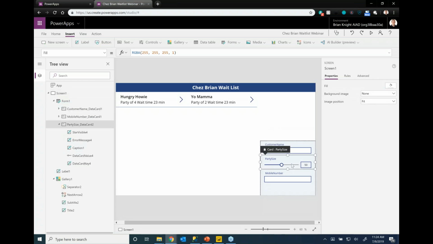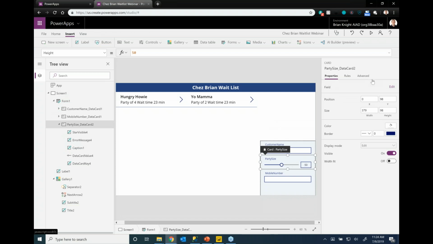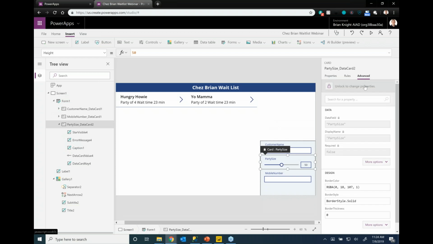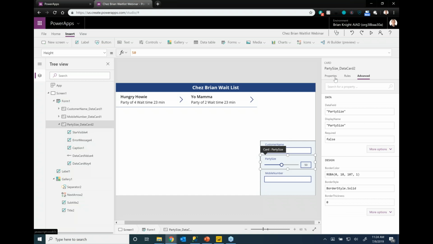Now the slider is kind of redonkulous right now. We have 50 people as our starting point. Now if I want to alter this party size, I can go over and hit the little advanced tab here. You notice that it's locked right now. When you use the wizard like I used there, it locks all the columns until you're actually certain you want to go to advanced mode. So I'm going to unlock it to allow me to actually play with this field.